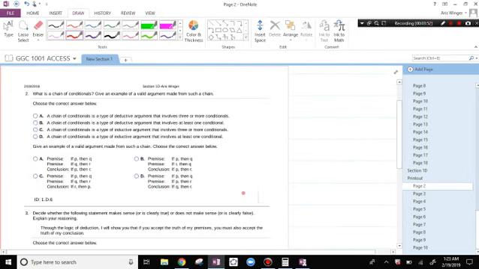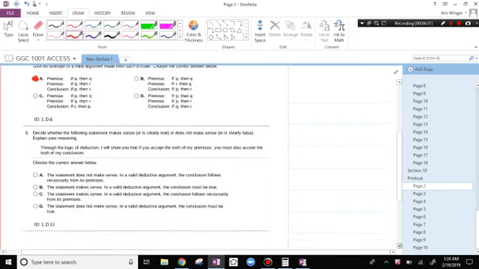What is a chain of conditionals? Give an example of a valid argument made from such a chain. A chain of conditionals is a type of deductive argument that involves 3 or more conditionals. Give an example of a valid argument made from a chain. So in order for it to be valid, I need the conclusion to follow directly from the premises. Well, if P then Q, if Q then R, then if P then R. That is true. That is a valid argument, I should say.